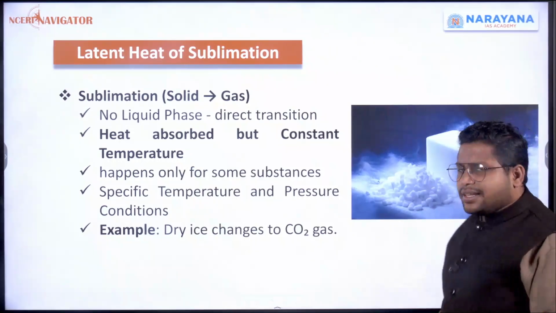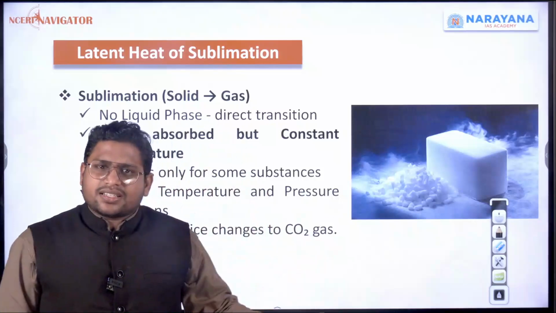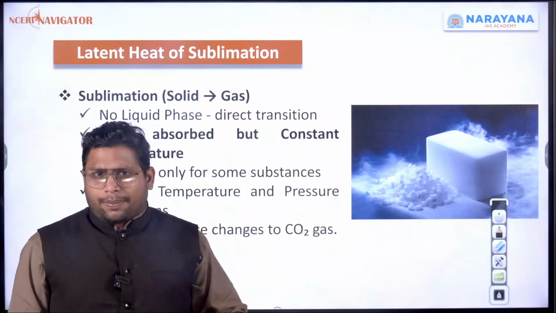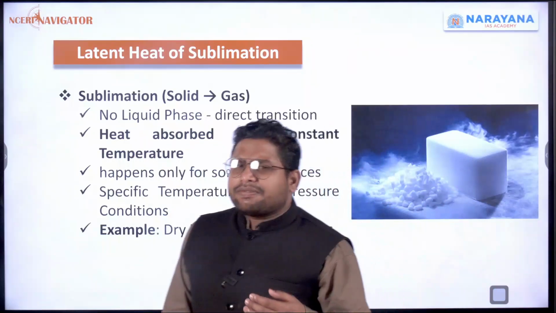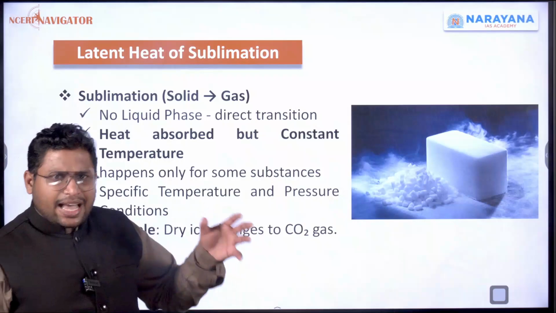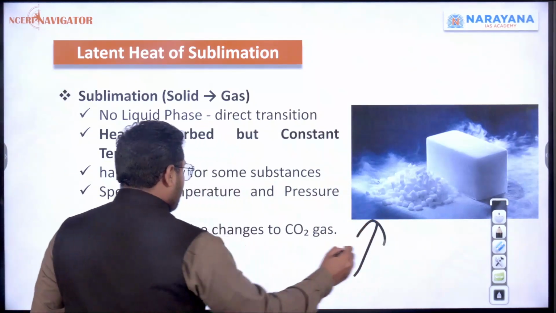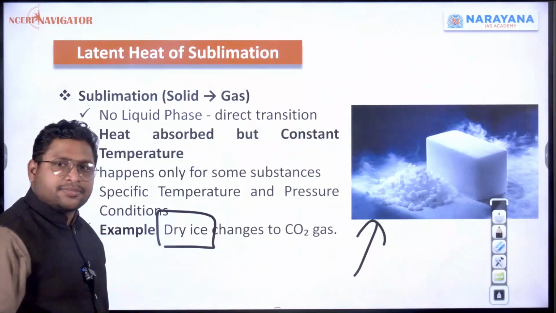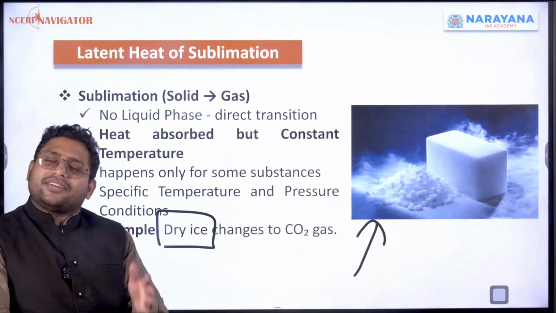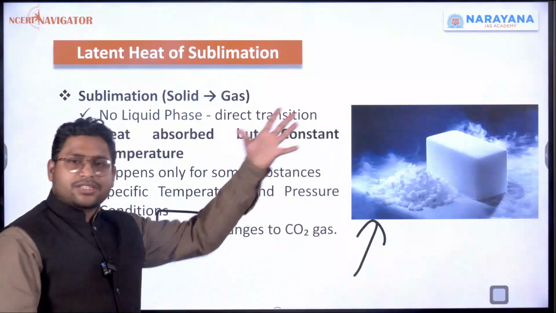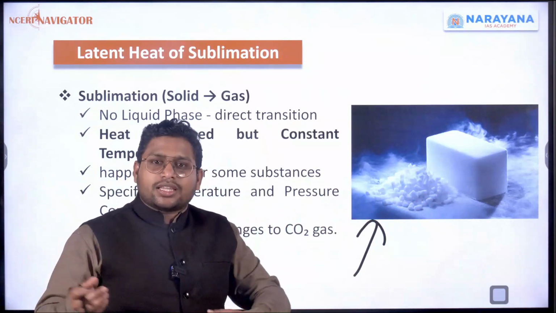And it is not the case that this will happen with everything. There will be some substances in which this direct transition will happen. In some things it will not happen. For example, if you have taken ice, it will first become water and later on it will become gas form. But if you take this one, we call it dry ice. This dry ice is very interesting. If you give it more temperature, it doesn't become liquid. It directly becomes gas. And this ice is different from the ice that we use in our home.